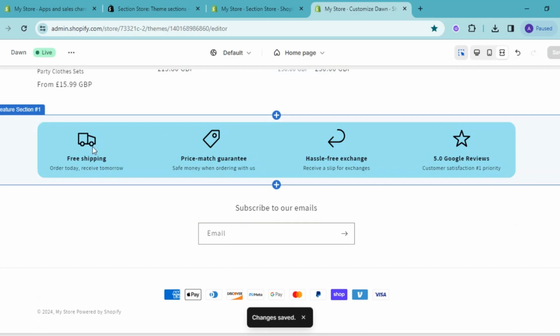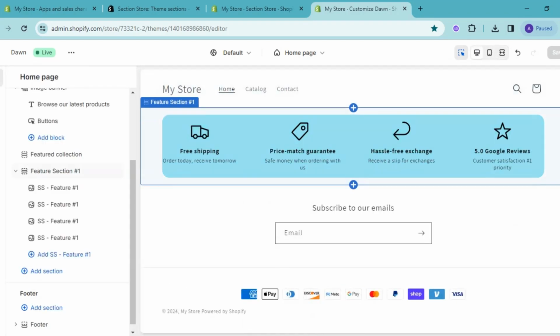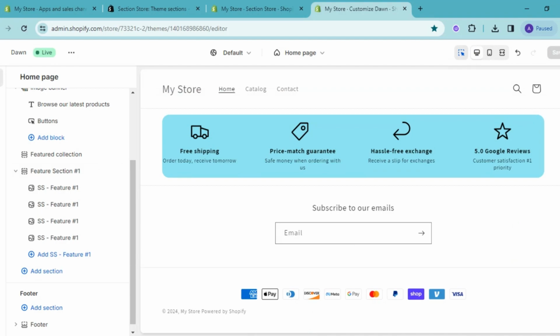The trust badges have been successfully added, and they look great in Shopify. They'll help increase customer interest.